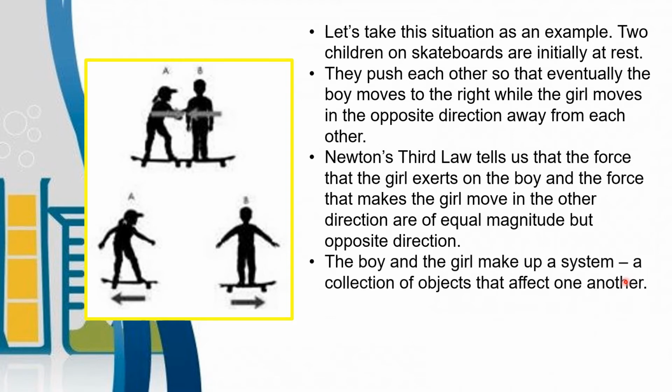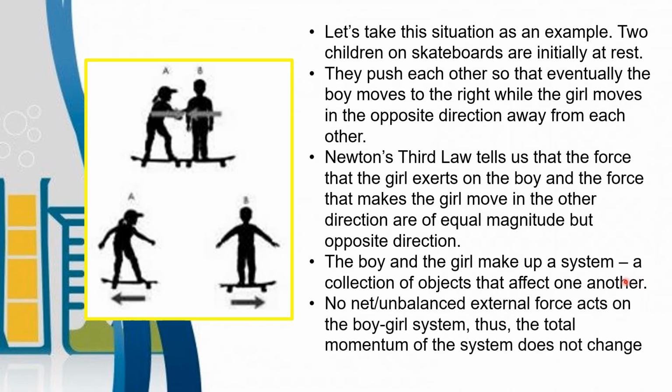The boy and the girl make up a system, a collection of objects that affect one another. No net or unbalanced external force acts on the boy-girl system. Thus, the total momentum of the system does not change. There's no external force acting on that system. It is just the forces of the boy and the girl.